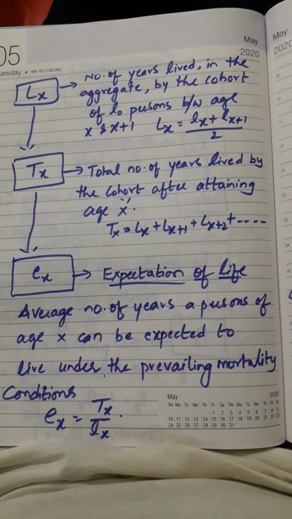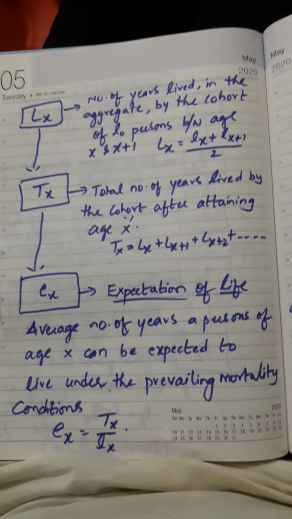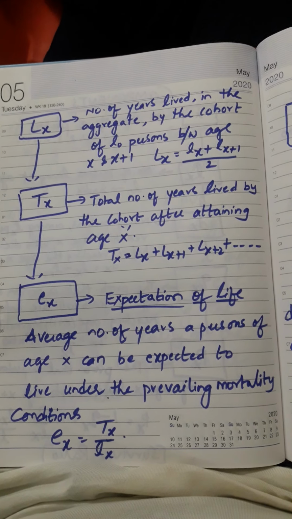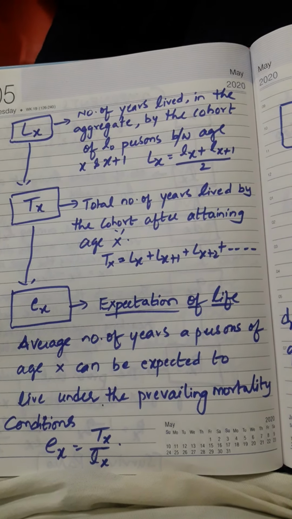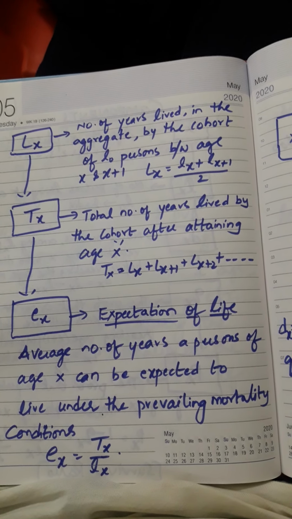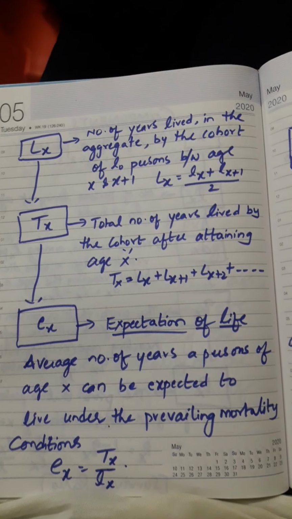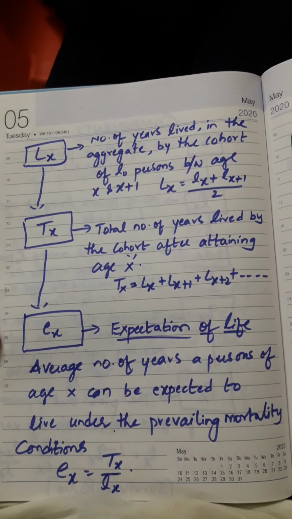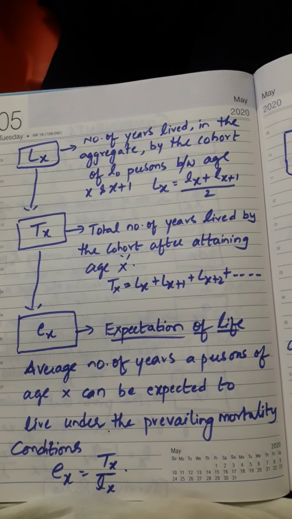After observing all these, we can find the expectancy of life. So how many years a person is going to survive under the prevailing mortality conditions. So this is the expectation of life: the average number of years a person of age x can be expected to live.